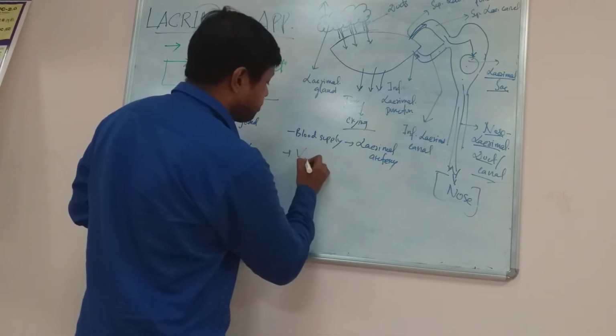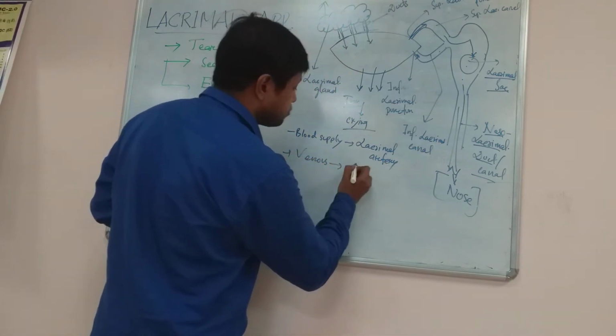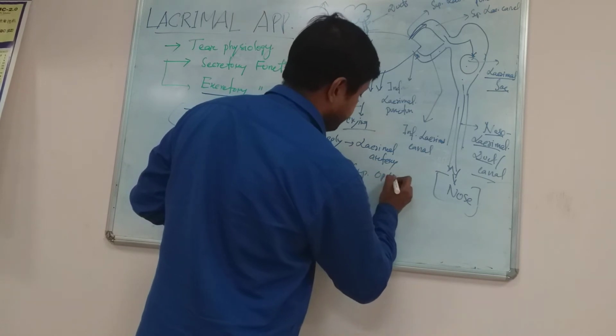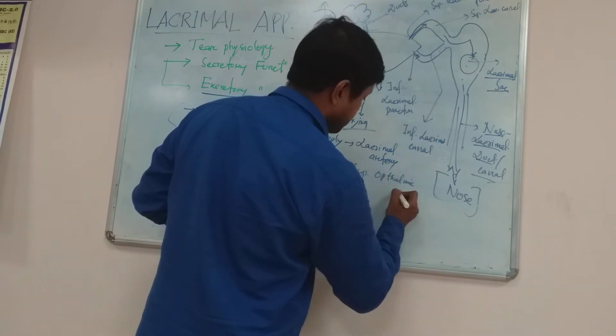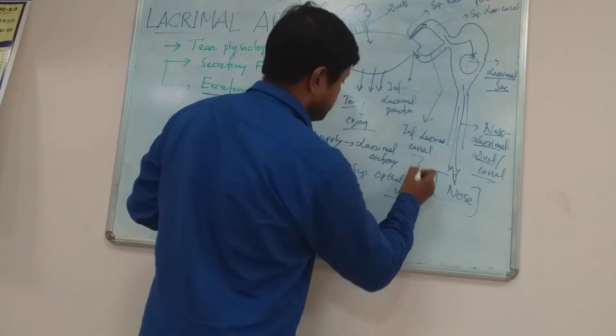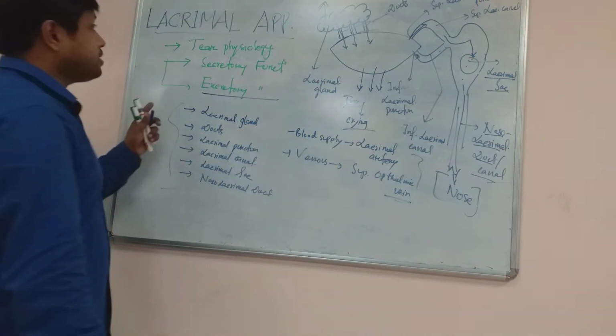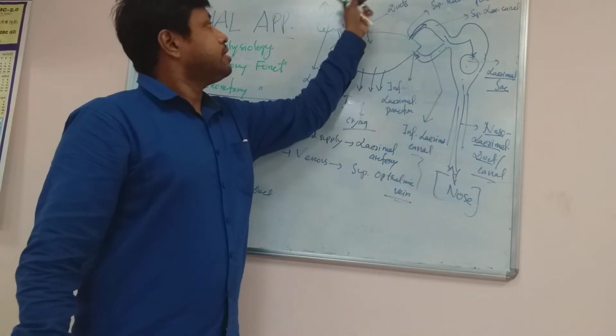And what is the venous supply? Venous supply is via the superior ophthalmic vein. Okay, and what is the position of this lacrimal gland?